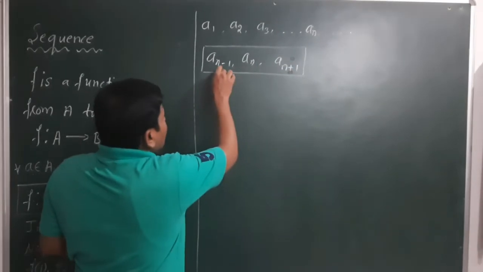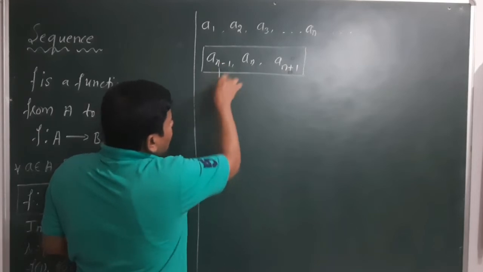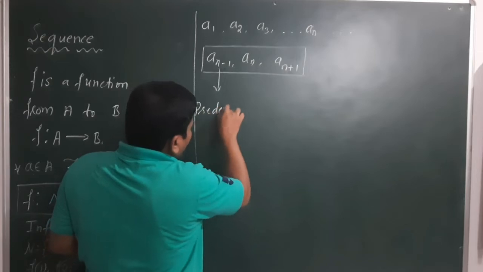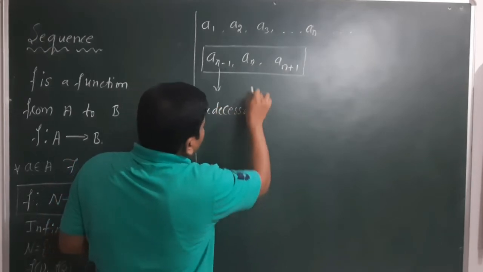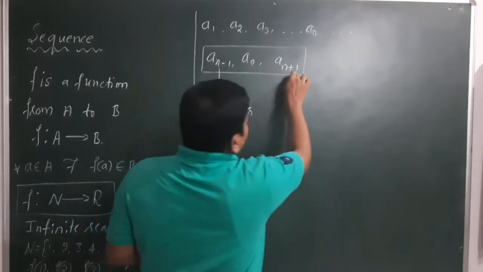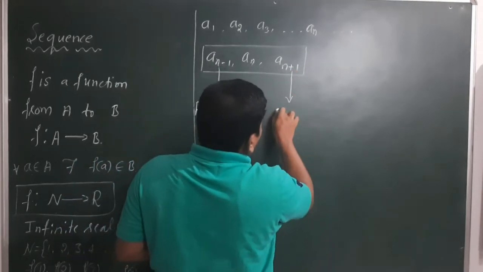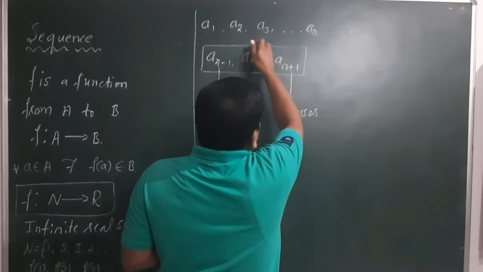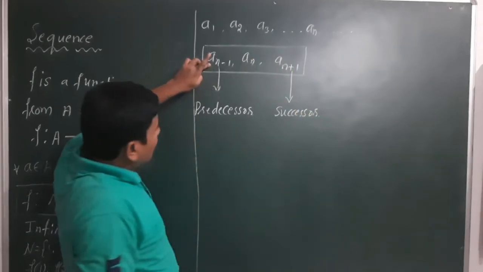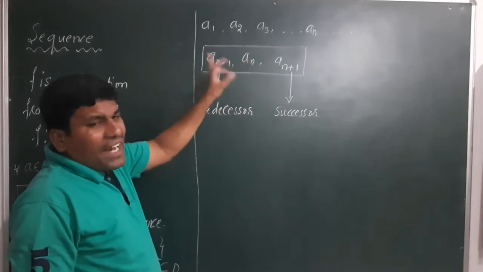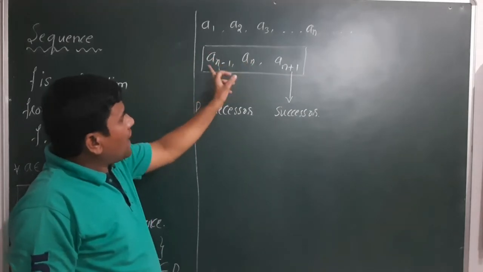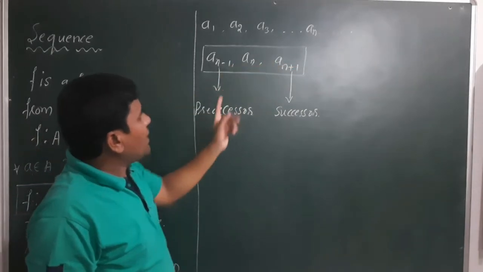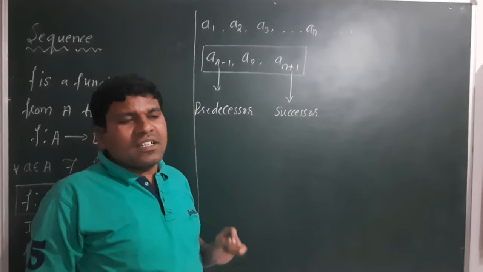Okay, so now this an minus 1 is called the predecessor of an, and this an plus 1 is called the successor of the nth term an. Predecessor means the one step behind an. So before an there is a term an minus 1, and after an there is a term an plus 1. These are called predecessor and successor.